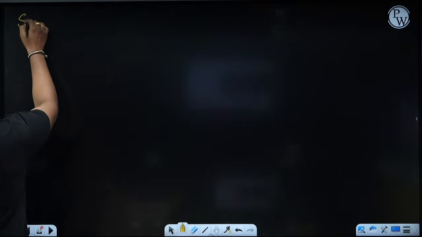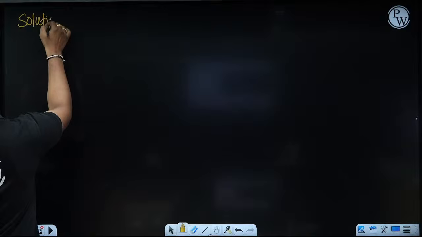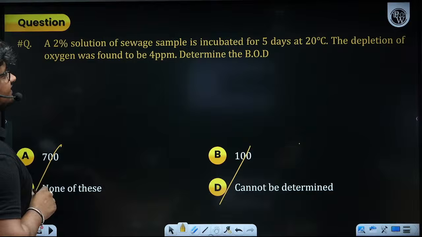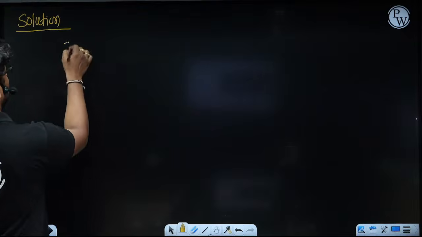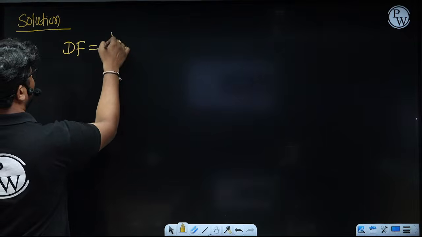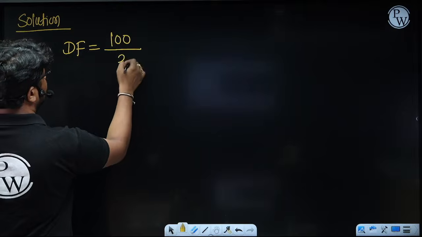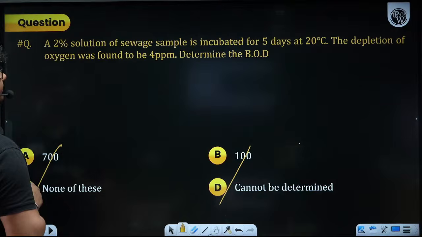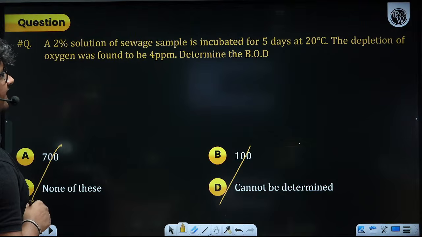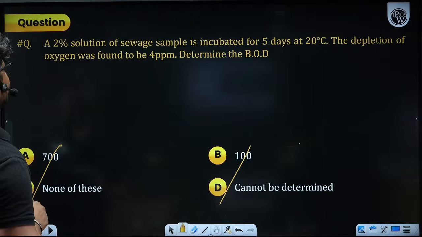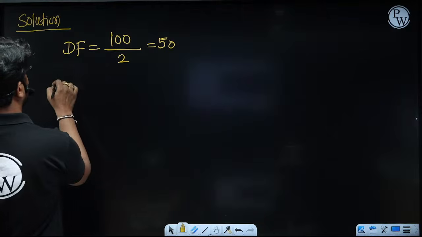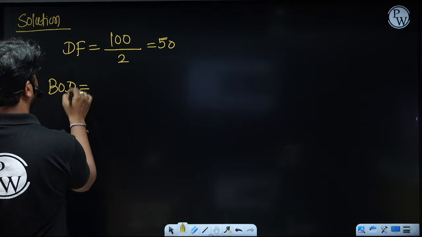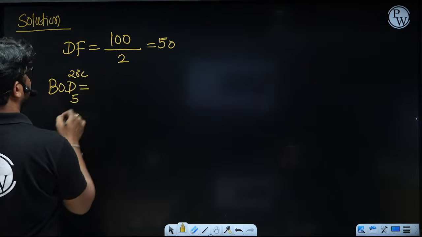So what is given in this question? A 2% dilution of a sewage sample. 2% dilution means they have given you the dilution factor, which is 100 divided by 2, that means 50. It is incubated for 5 days at 20 degrees Celsius. The depletion of oxygen was found to be 4 ppm. What they want from you is the BOD for 5 days at 20 degrees Celsius.